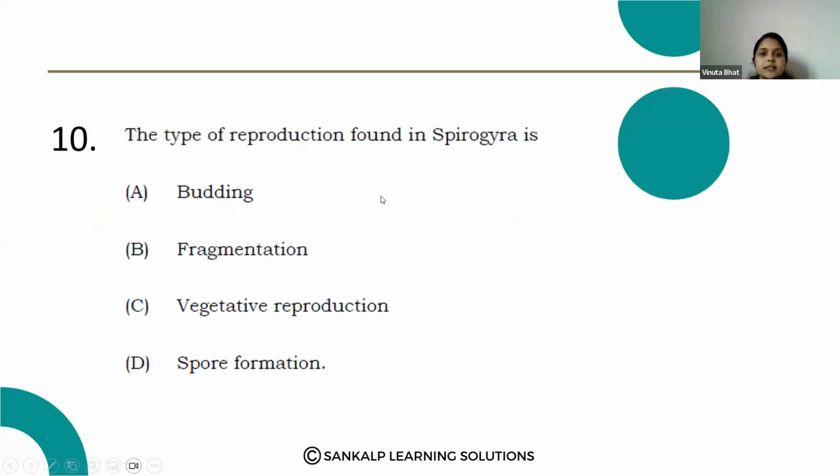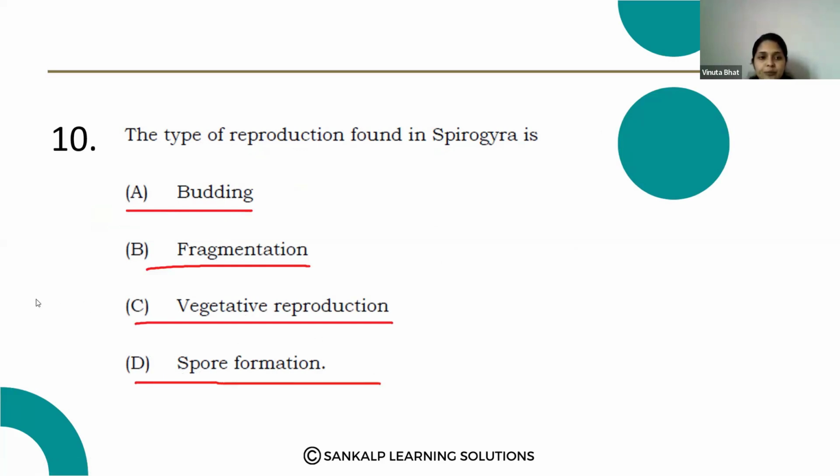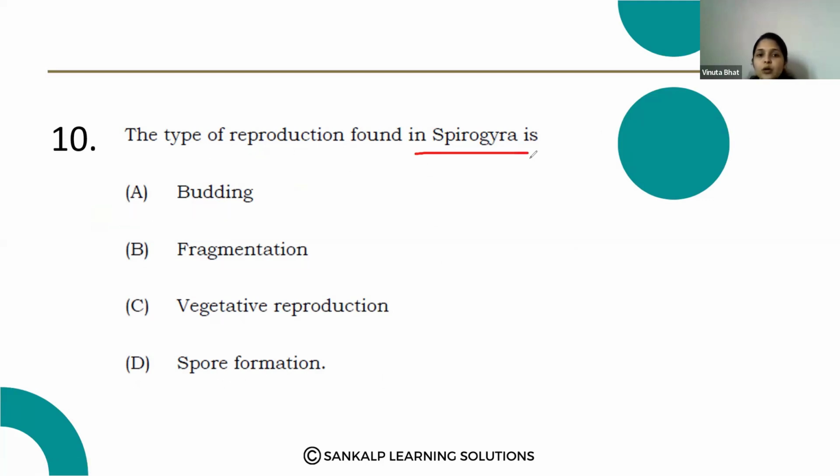Next question. The type of reproduction found in Spirogyra is option A, budding, option B, fragmentation, option C, vegetative reproduction, option D, spore formation. Budding is not found in Spirogyra; budding we can observe in Hydra.